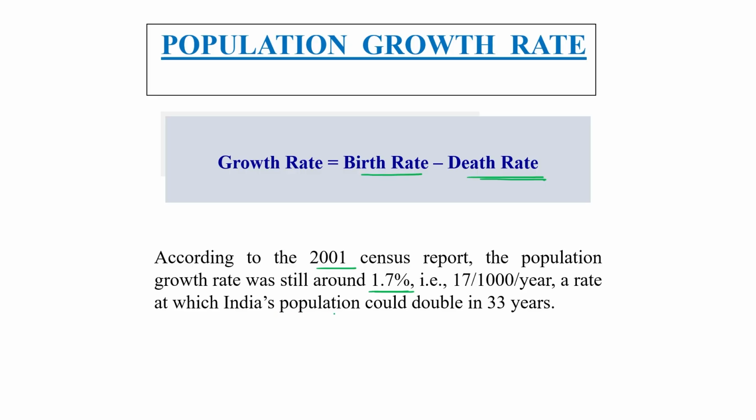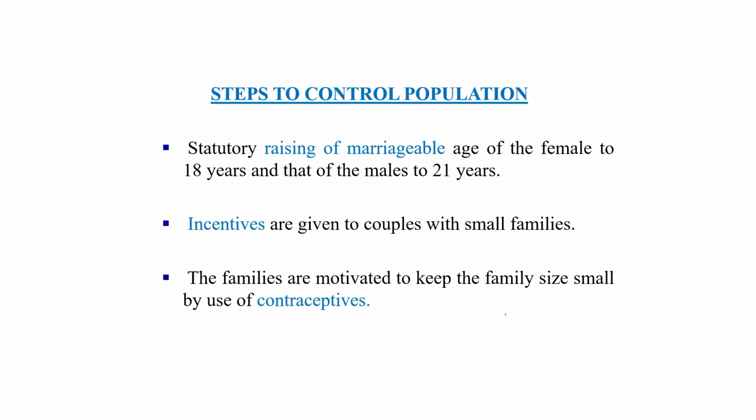According to this data of the 2001 census report, our country could achieve double its population in 33 years from 2001. And as I told you, in 2024 we are already 142 crores. So we have to be careful about this.